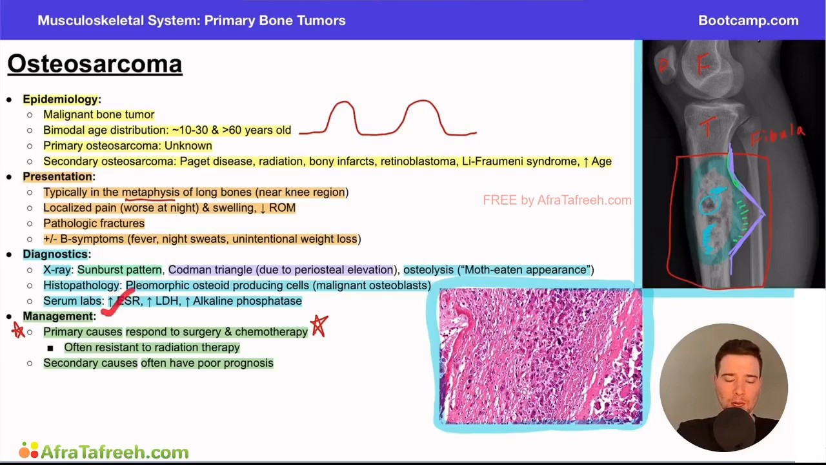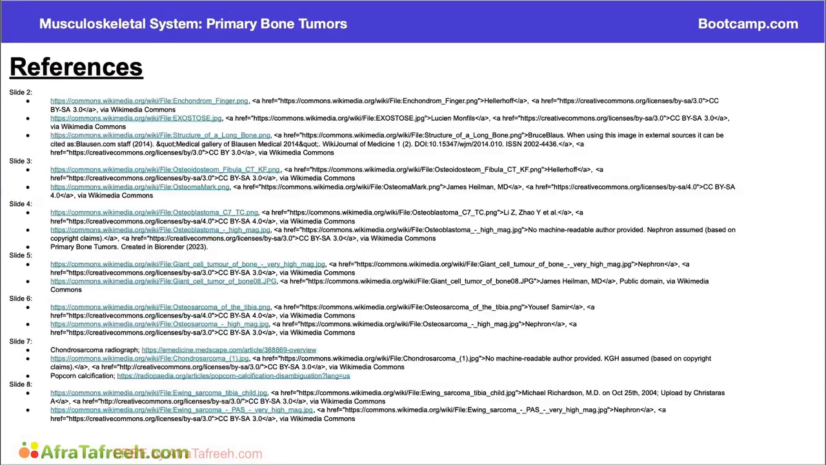When we think about the management here, primary causes are going to respond well to surgery and chemotherapy. Secondary causes are going to have a poor prognosis relative to primary causes. For the management here, right? Primary causes are going to respond well to surgery and chemotherapy. However, secondary causes are going to have a poor prognosis.